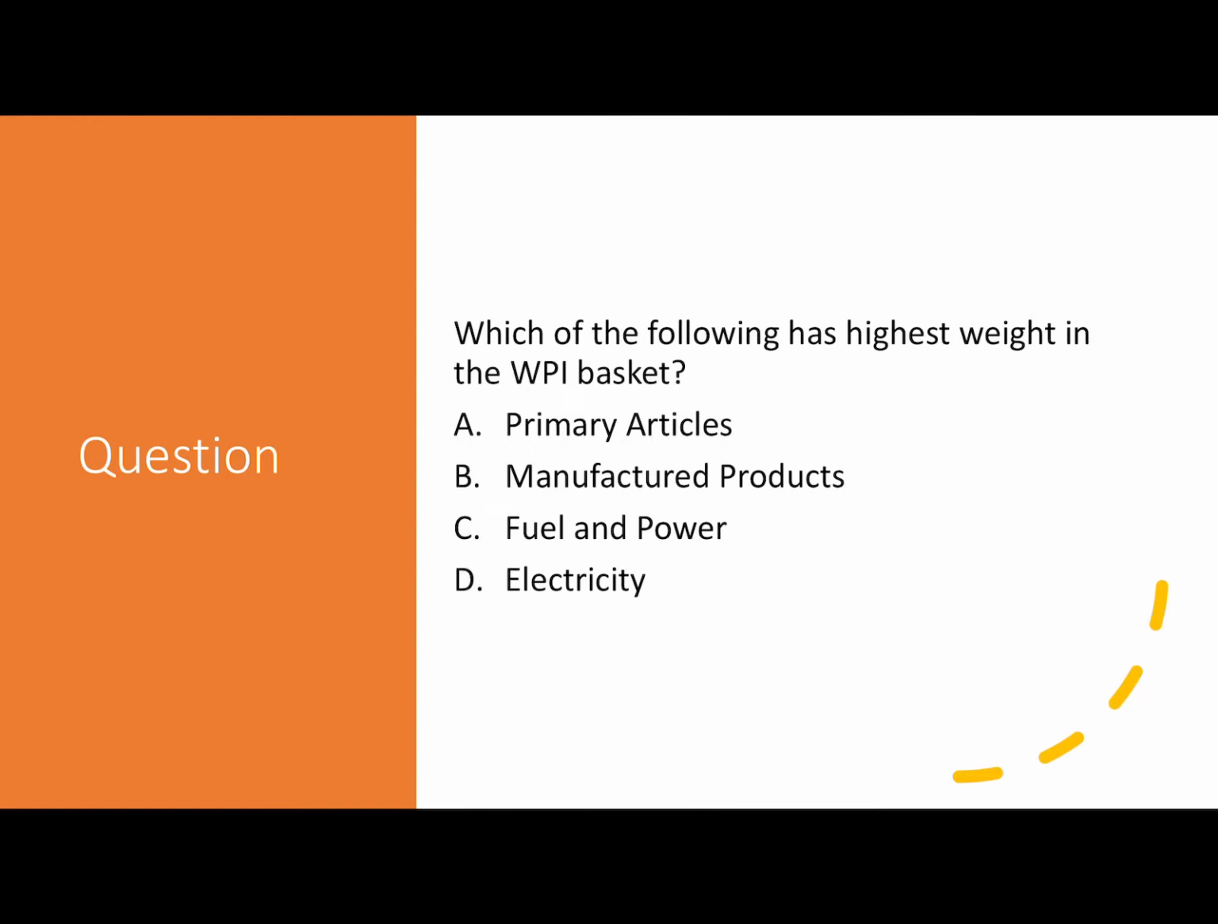Let's take another question. Which of the following has the highest weight in WPI basket? Primary articles, manufactured products, fuel and power, and electricity. We have seen that manufactured products with 64% weight in WPI basket, it has the highest weight.